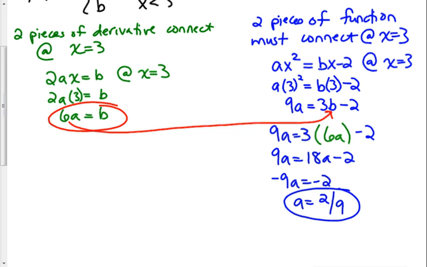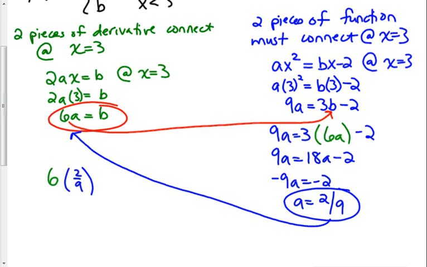So now I'm going to plug this in over here so I can find b. So now I have 6 times 2/9, and that is going to be equal to b, which is 12 over 9, or in other words, 4 over 3.